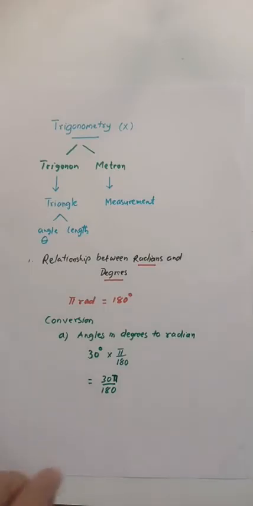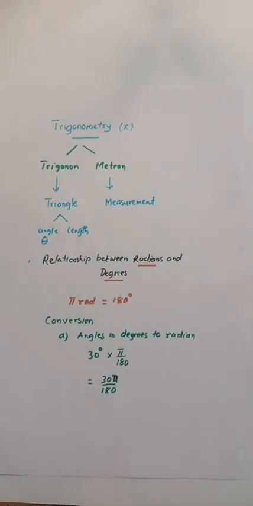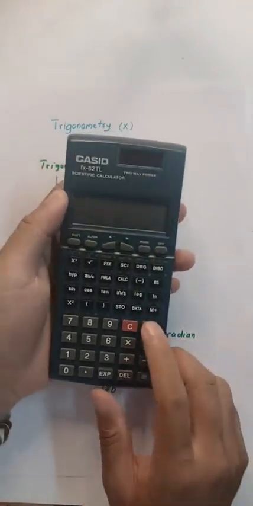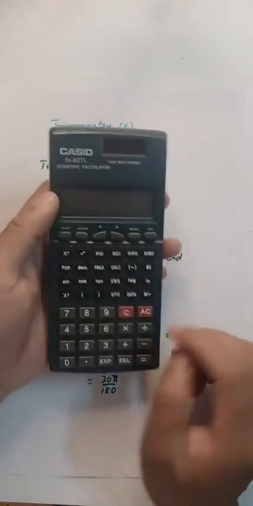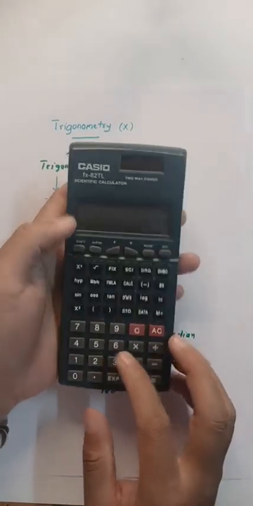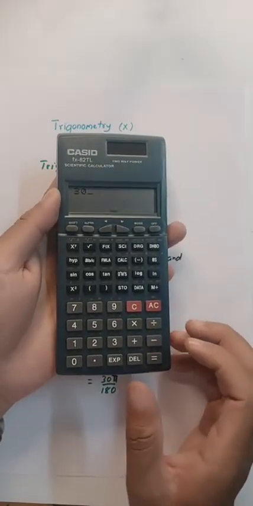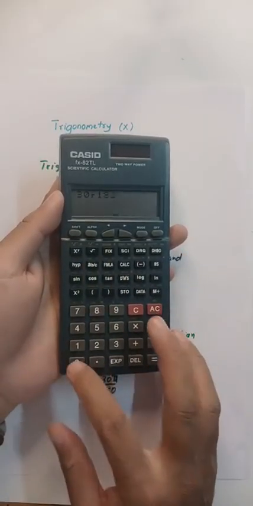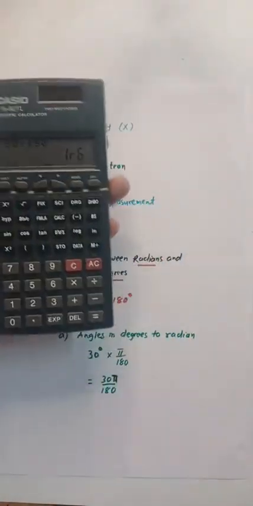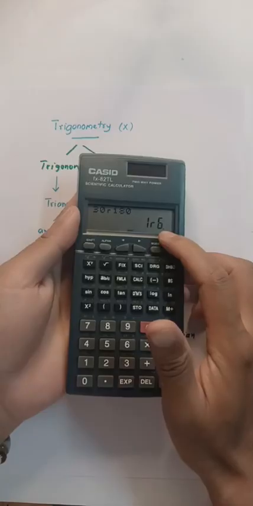Now to simplify, since we have the privilege to use our calculator, simply take out your calculator and press 30, then press this A B by C, then press 180, which will give you 1 by 6.